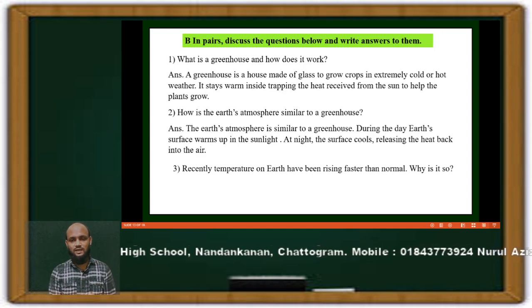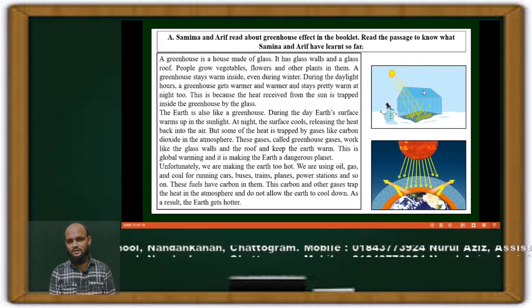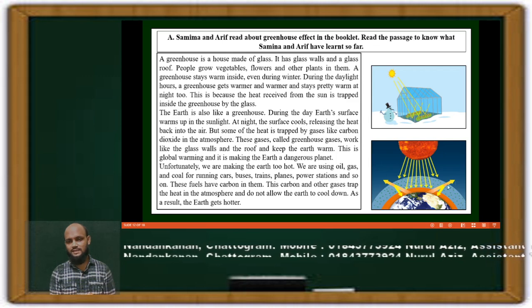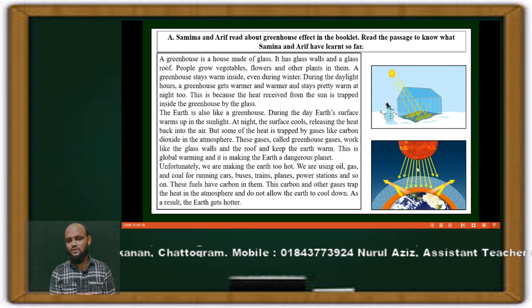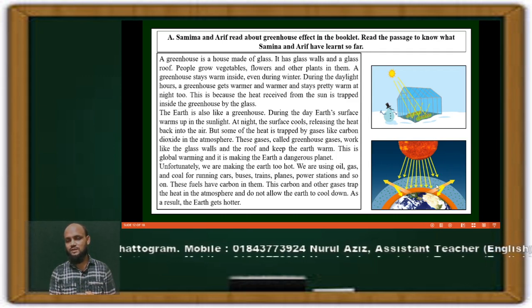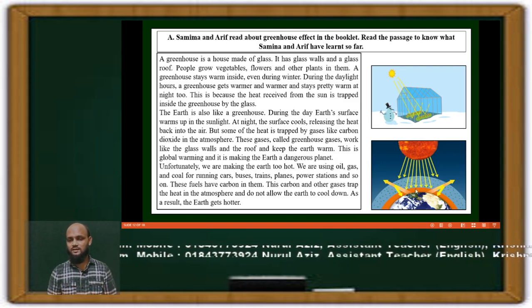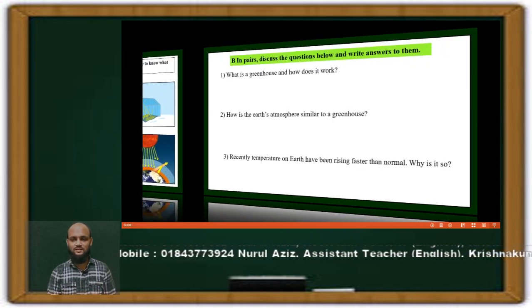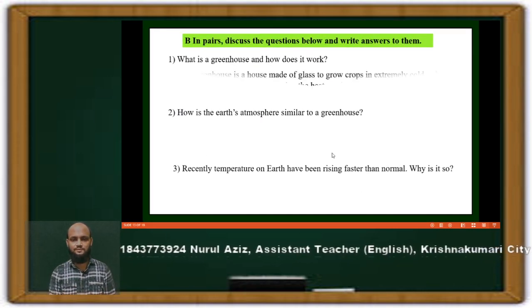So let's see the picture again. This is the greenhouse, and this is the process of receiving heat from the sun. The earth receives heat from the sun in the atmosphere, and some of the heat is trapped by carbon inside the earth. So the earth is getting warmer day by day. So this is the similarity. So we have written the answer here.